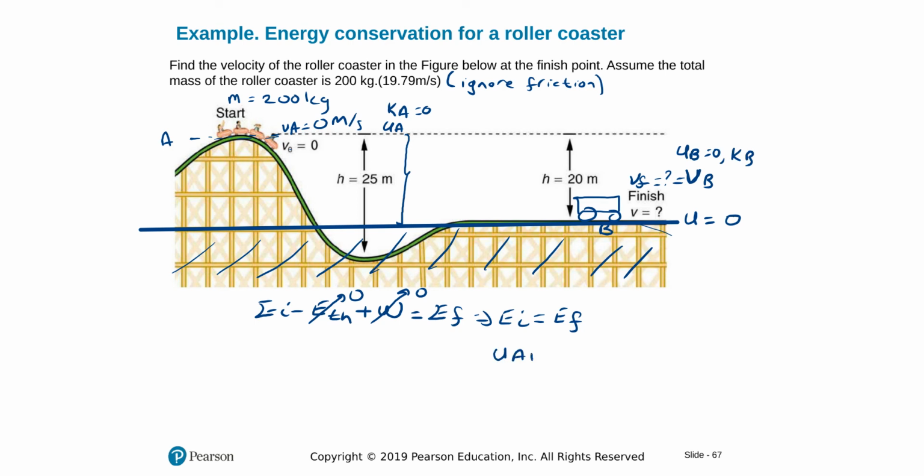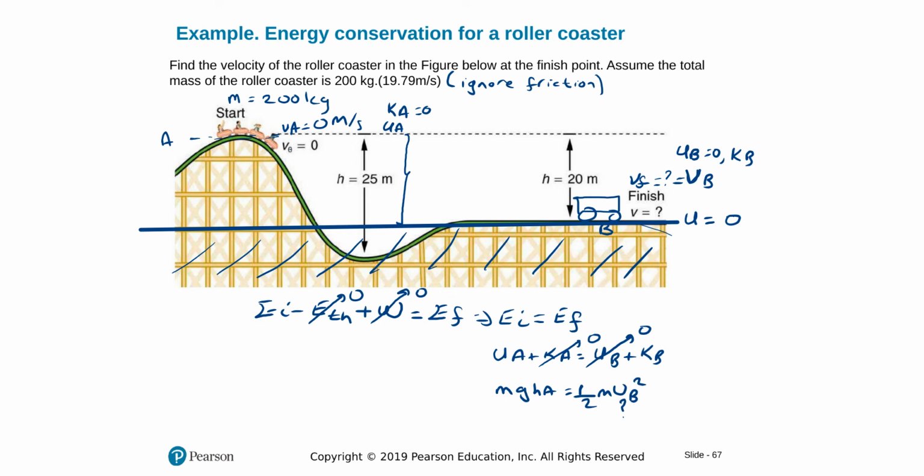Potential at A plus kinetic at A, no other possible energies, is equal to potential at B plus kinetic at B. Potential at B is 0 and kinetic at A is 0. So we end up having mgHA is equal to 1/2 mVB squared.